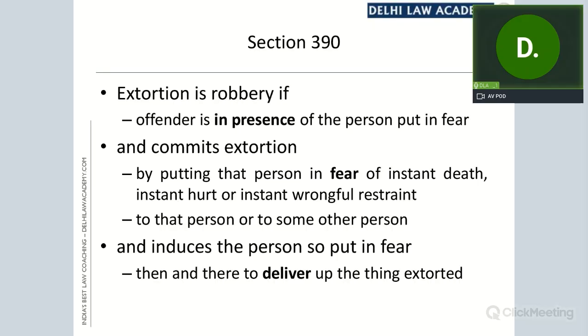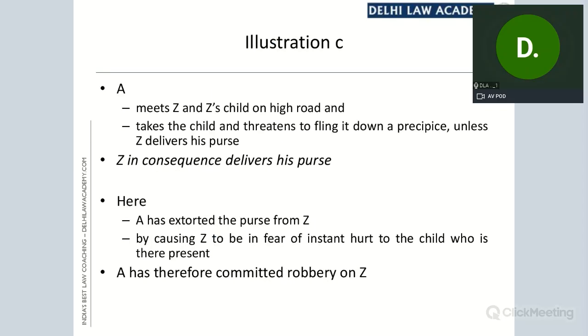Yes, other options do not seem suitable. You are right, Shruti. But now my question is that if there is no extortion, if there is no robbery, or in other words, if the robbery is not complete, can we say that dacoity is also not there? Now we'll come to 391. We'll read it again and you will find another twist there. What is required? See, this is an illustration of robbery where extortion is getting converted into robbery.